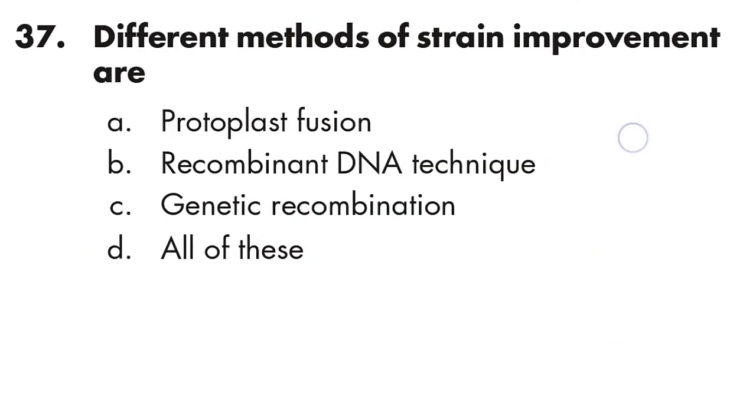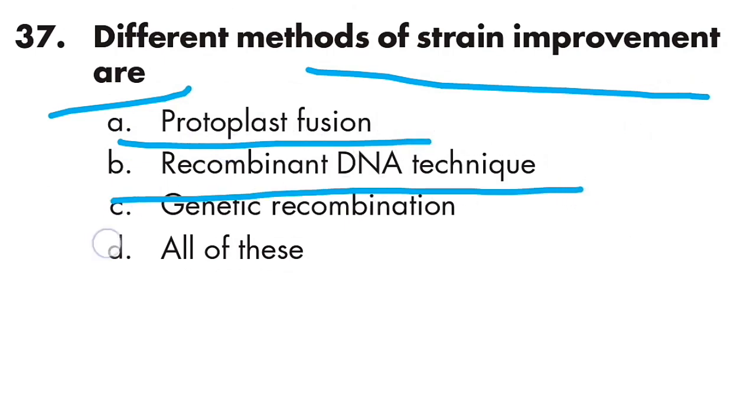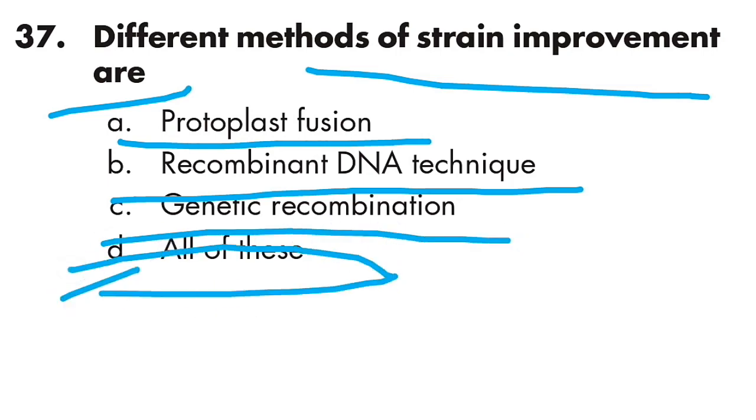Question number 37: different methods of strain improvement are protoplast fusion, recombinant DNA technique, and genetic recombination. Option D is right. All of these.